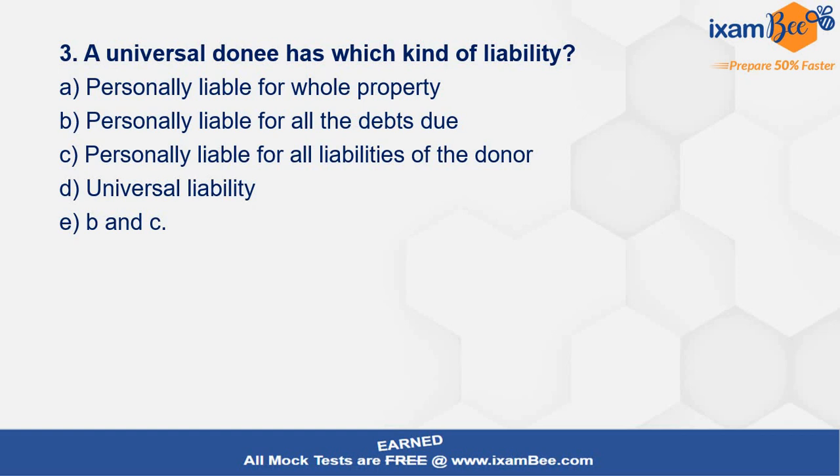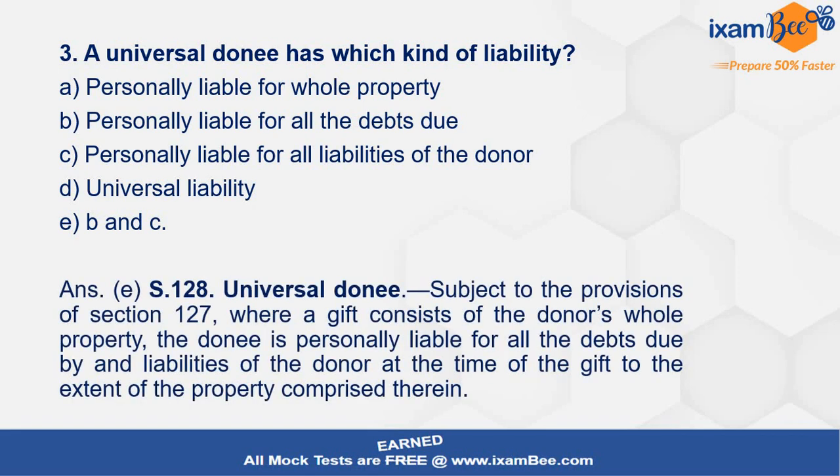B and C, that is personally liable for all the debts due and personally liable for all the liabilities of the donor. So universal donee concept, as I told you, it is an important one from the topic gift. So what kind of liability a universal donee has? Universal donee, यहाँ पर दो options correct है, that is B and C. So the correct answer will be E.